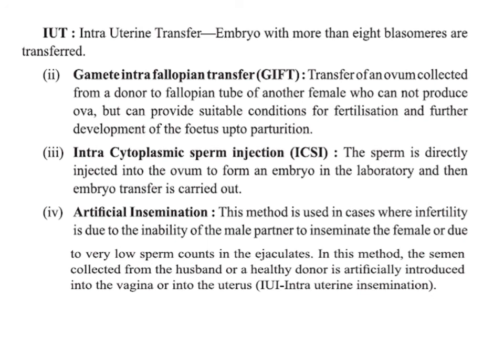Now there are artificial insemination methods also. In this method, the semen is collected from the husband or a healthy donor and artificially introduced into the vagina or the uterus. Intrauterine insemination is done. This method is used where the infertility is due to the inability of the male partner, either the semen has a low sperm count or there is some erection problem. So in these cases, artificial insemination is done.